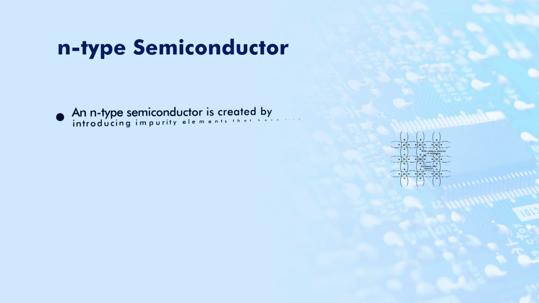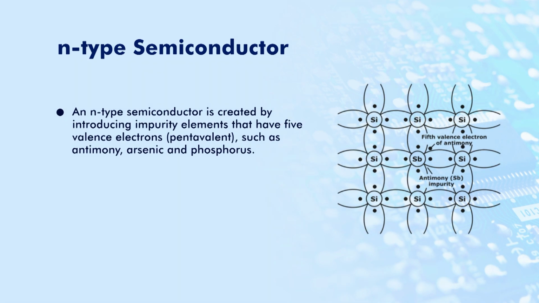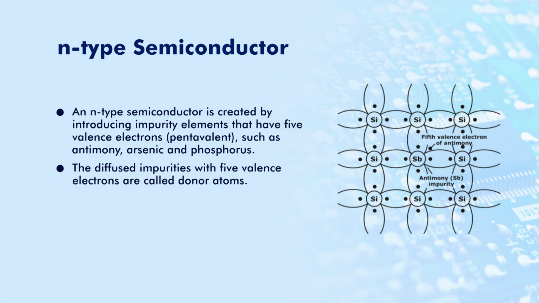So, let us discuss N-type semiconductors. An N-type semiconductor is created by introducing impurity elements that have 5 valence electrons, that is, pentavalent. Such atoms are arsenic and phosphorus. The diffused impurity with 5 valence electrons is called a donor atom. So, here we can see an N-type semiconductor.